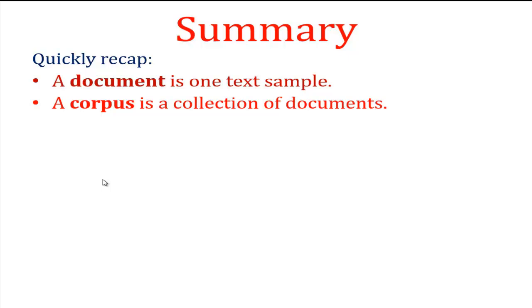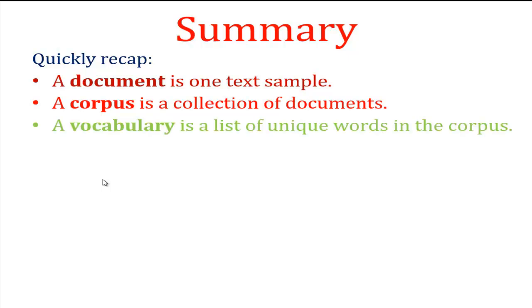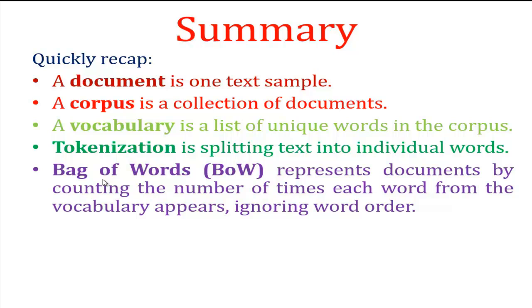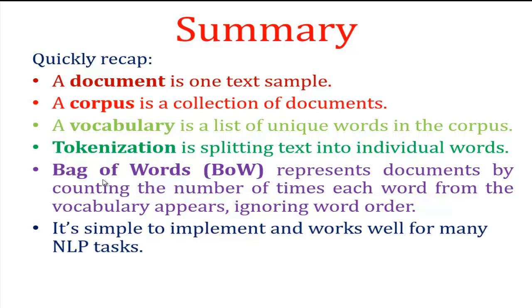Here is the quick recap. A document is one text sample. A corpus is a collection of documents. A vocabulary is a list of unique words in the corpus. Tokenization is splitting text into individual words. Bag of words represents documents by counting the number of times each word from the vocabulary appears, ignoring word order. It's simple to implement and works well for many NLP tasks. I hope all of you are clear with document, corpus, vocabulary, tokenization, and bag of words.